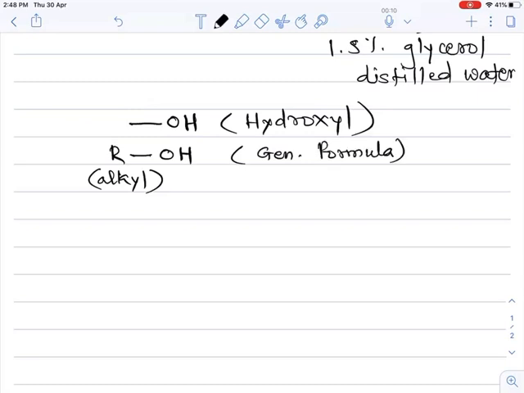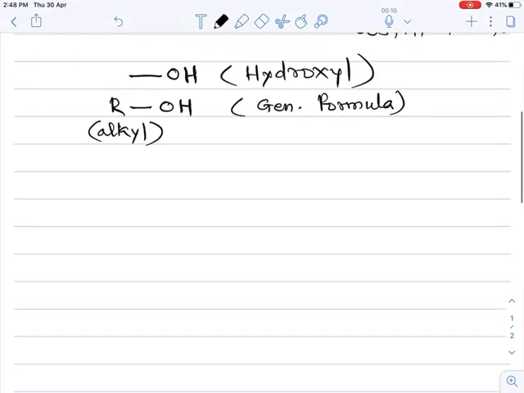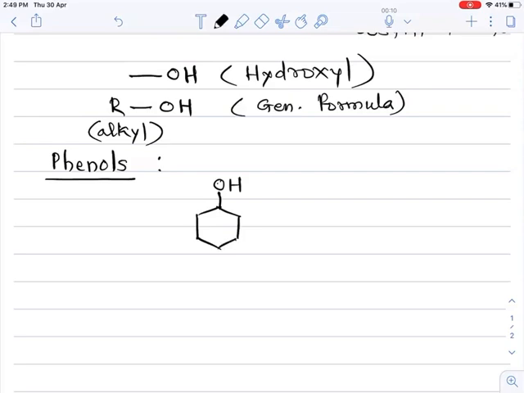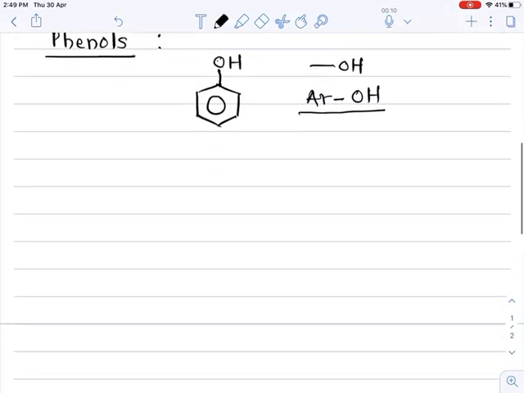Now, one more important compound from this chapter is phenols. Phenols are aromatic compounds in which again a hydroxyl group is attached to the benzene ring. So its functional group is again OH, but it is attached to the aromatic ring, and this is the general formula for phenol. Phenols are used for different purposes.